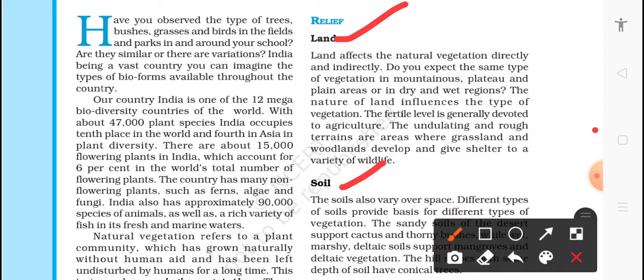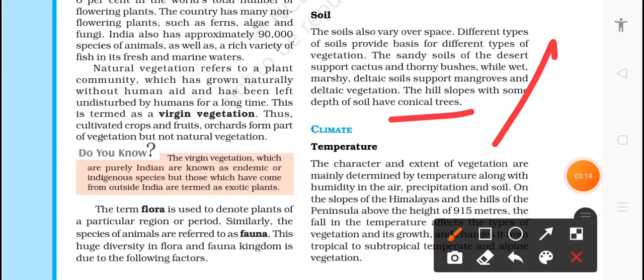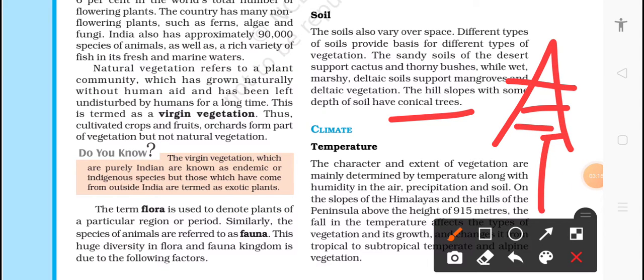Next, we will see the soil. Soil also varies from place to place. Different types of soil provide the basis for different types of vegetation. Suppose the sandy soil of the desert supports cactus and thorny bushes, while wet marshy deltaic soil supports mangroves and deltaic vegetation. The hill slopes, with some depth of soil, have conical trees. So here, conical trees means trees which have this kind of shape, almost like a cone, an opposite cone.